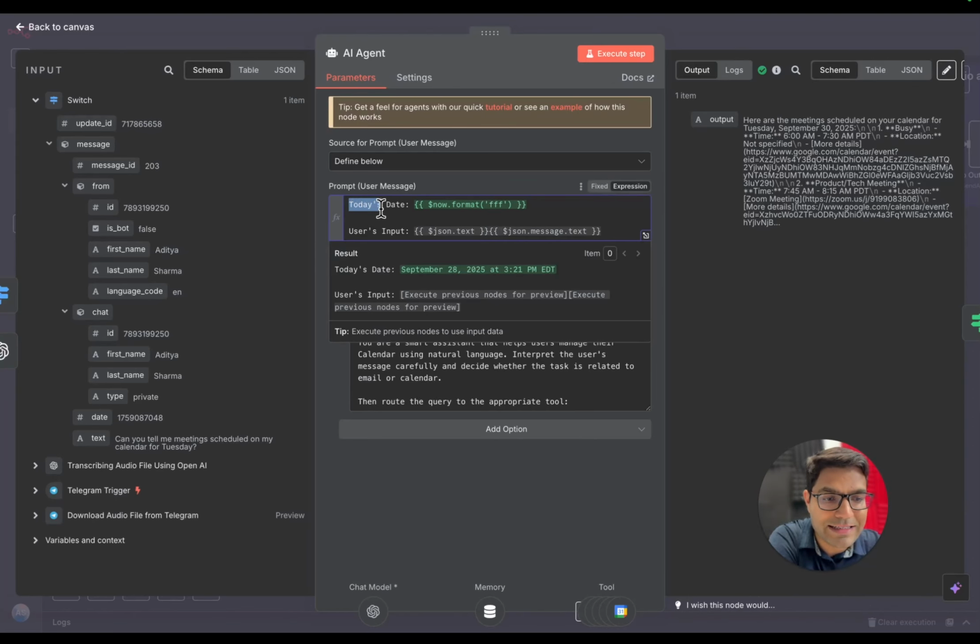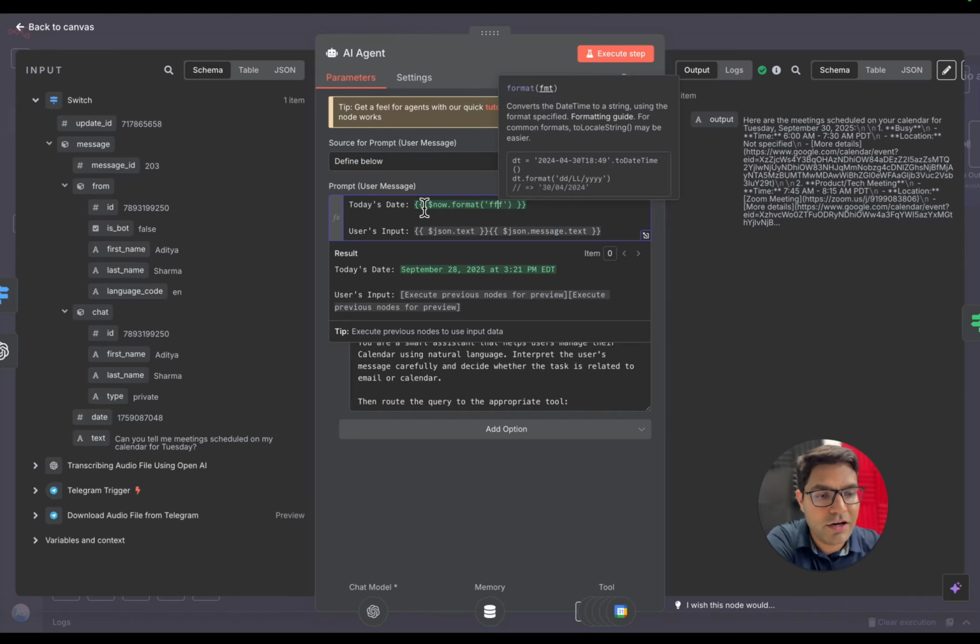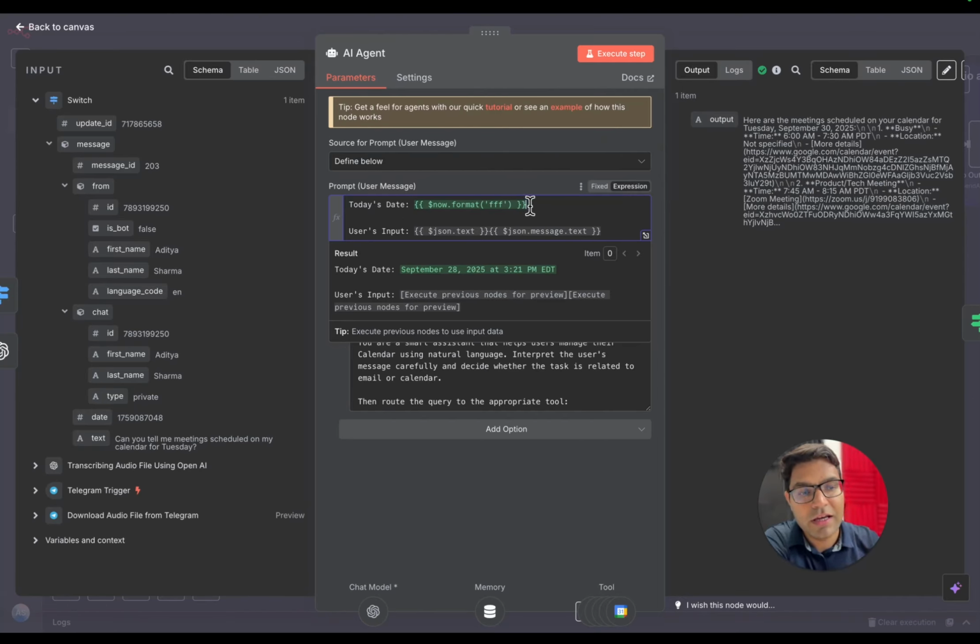Also, I've added today's date over here. This date is super important. Whenever we are going to create an AI agent that deals with the timeline, for example, if I say, can you schedule a meeting on my calendar for tomorrow, my AI agent needs to know what the date is today. So we are simply going to add today's date over here. Okay. Now, this is the only JSON code that you need to add.